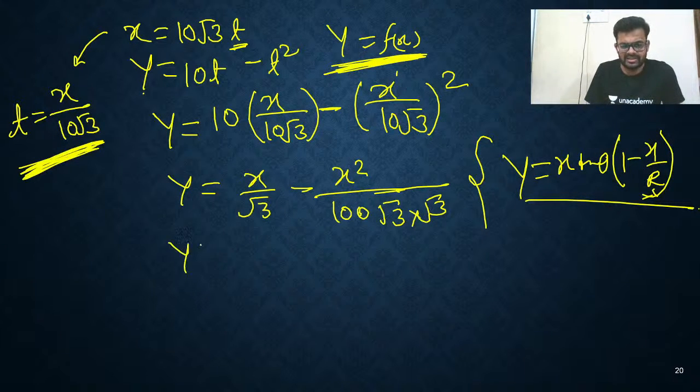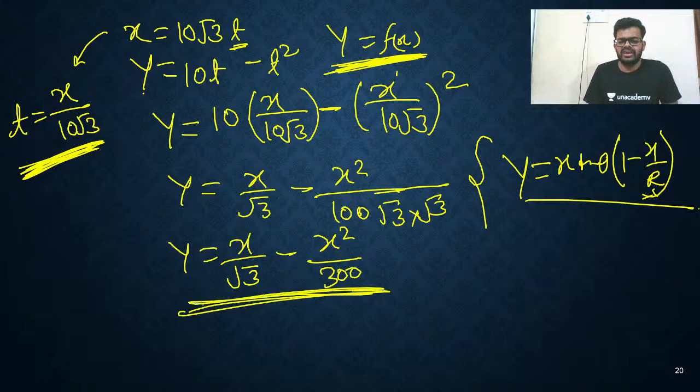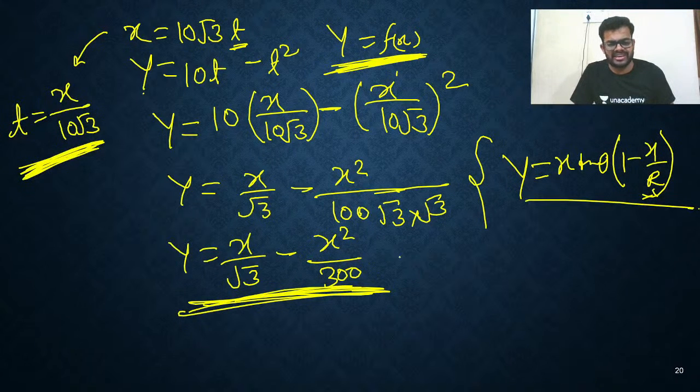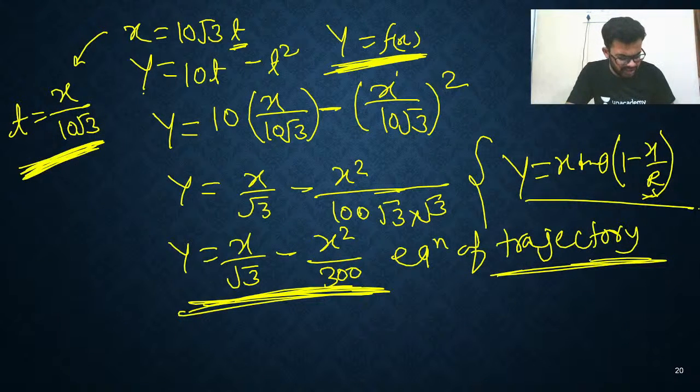You can write it like this: y is equal to x upon root 3 minus x square upon 300. This is just the equation of trajectory. Yes, so this thing you got. Next question, question number 2.